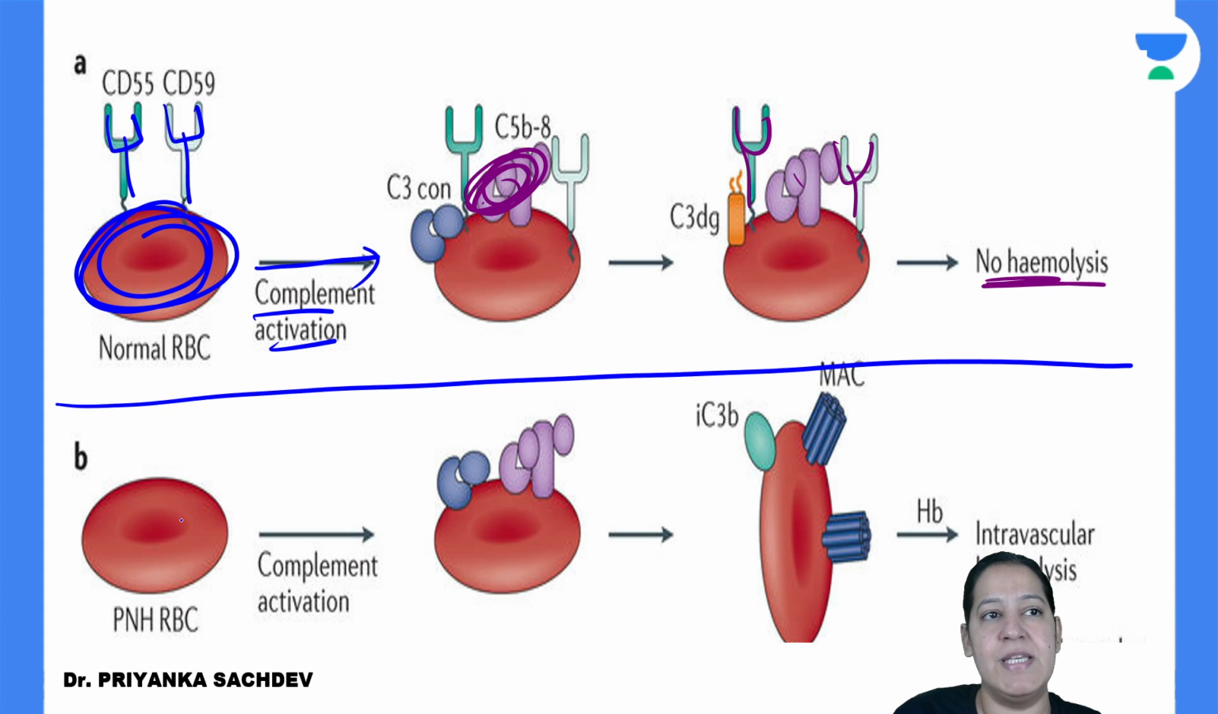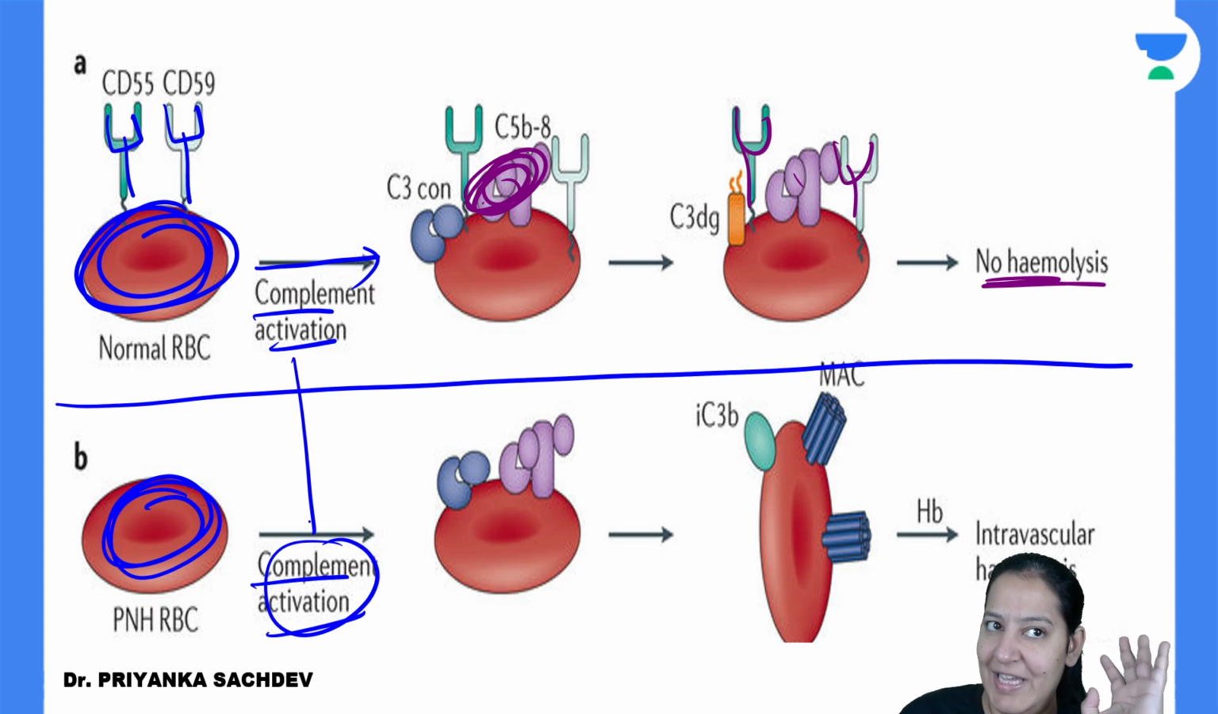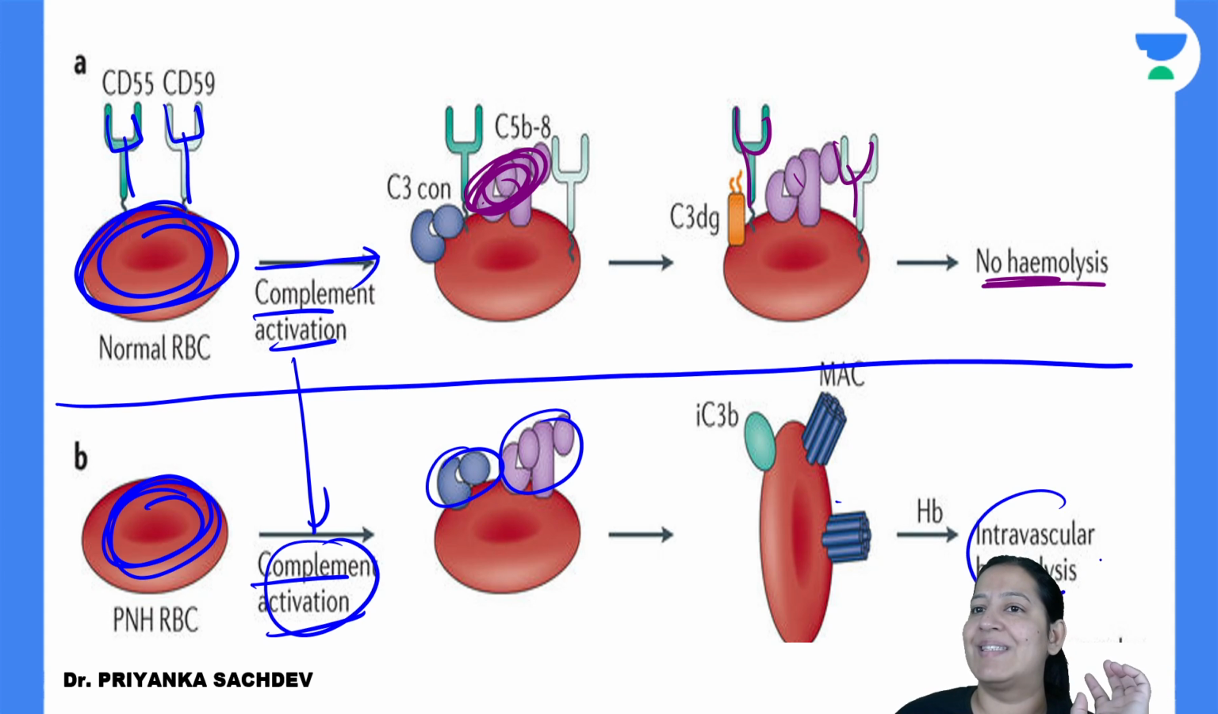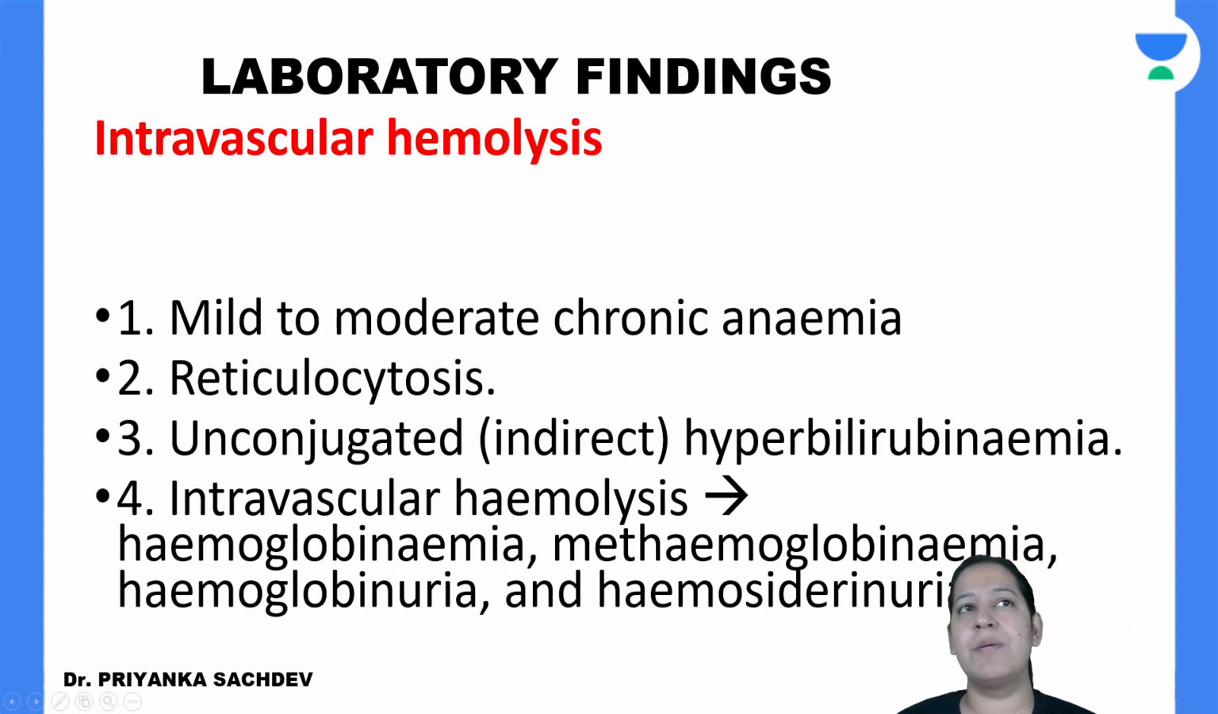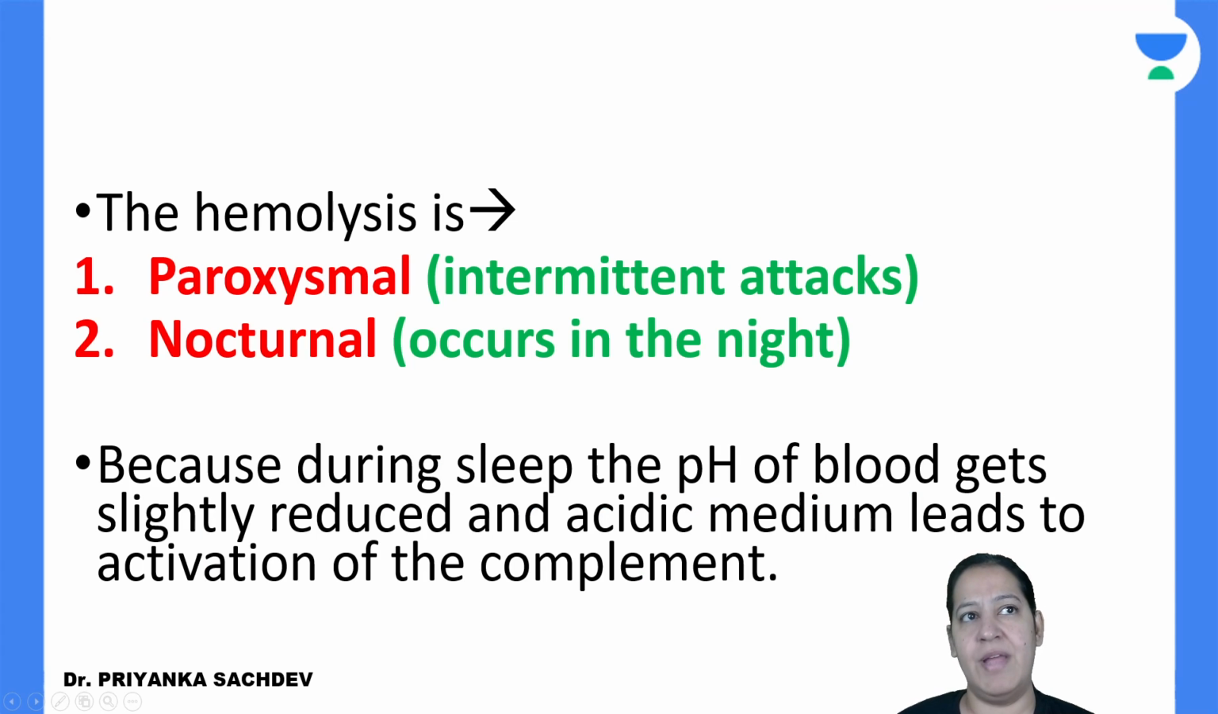Imagine another RBC. See this RBC. The guards are absent. So when complement gets activated here, can you see this is the complement coming? So it will cause lysis. It will cause hemolysis. So this is a beautiful diagram that you can see here.